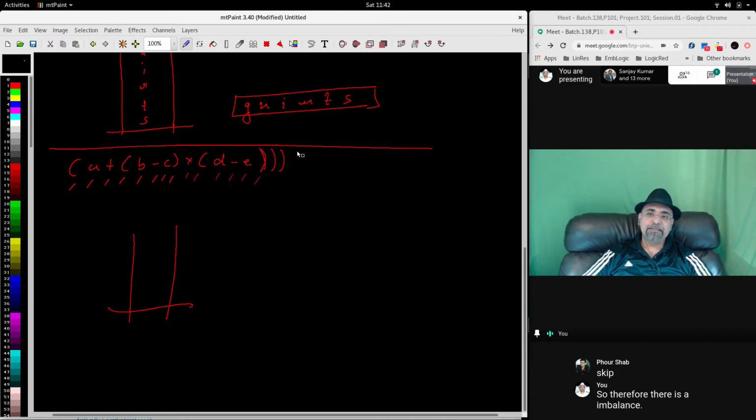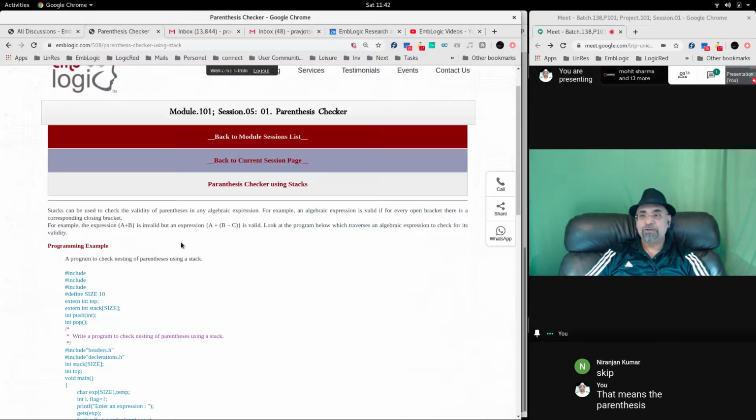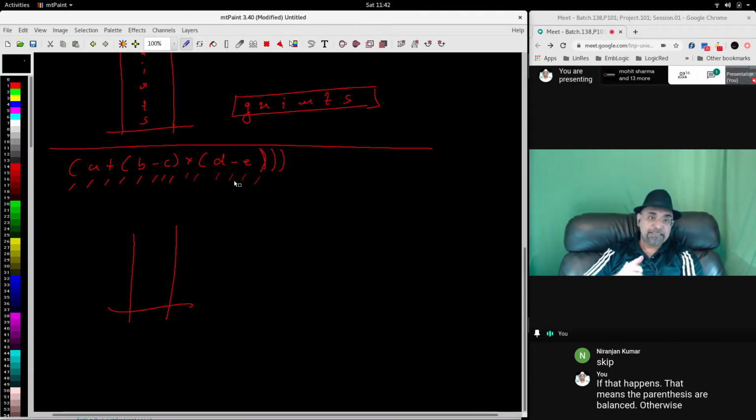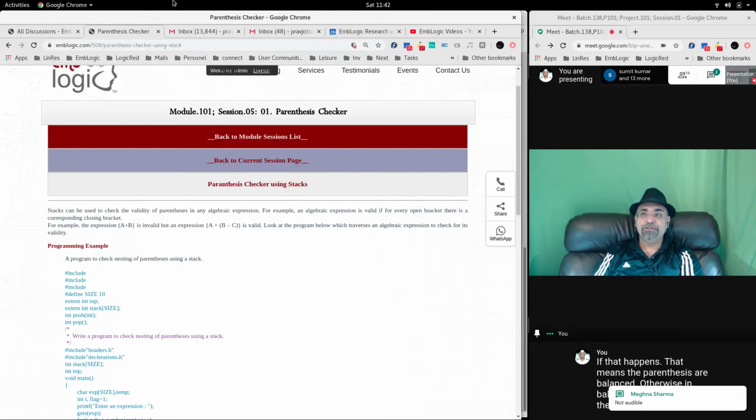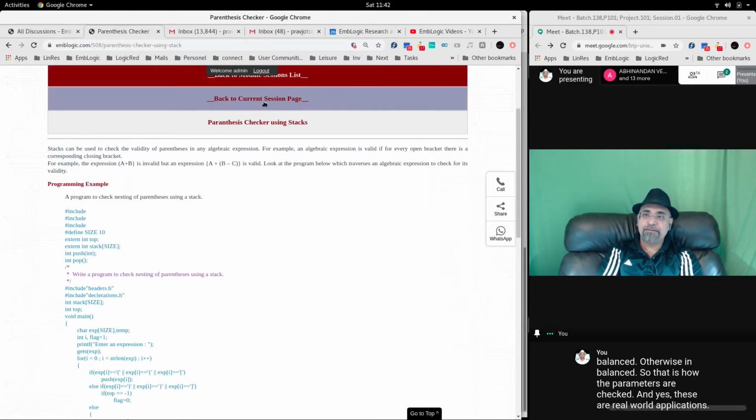So if by the time the expression ends the stack is empty and no more elements of the expression are left to be processed, that means the parentheses are balanced, otherwise imbalanced. So that is how the parentheses are checked, and yes, these are real world applications. This is where stack is actually used. So there is a program to show that.